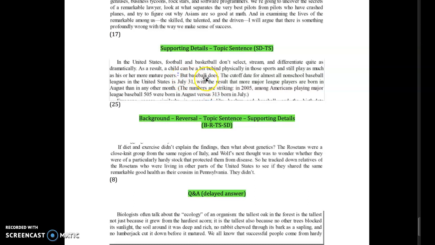But then baseball is the focus of the paragraph. Like here's my topic sentence and my reversal. This little sentence here, you might also make the case, like if I'm annotating here, I might say most sports don't differentiate, but baseball does, and it shows a result. The point of this paragraph is that it's more evidence of how arbitrary cutoff dates basically disadvantage people and give advantages to some people.